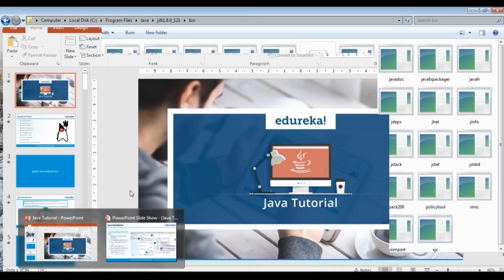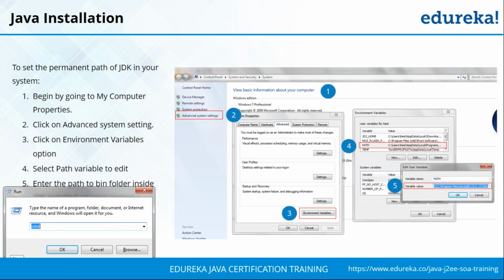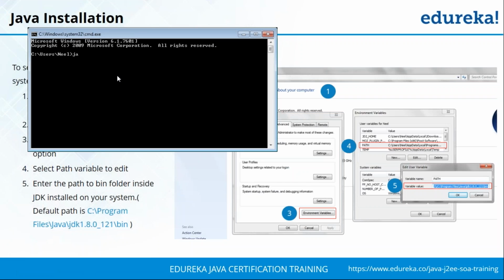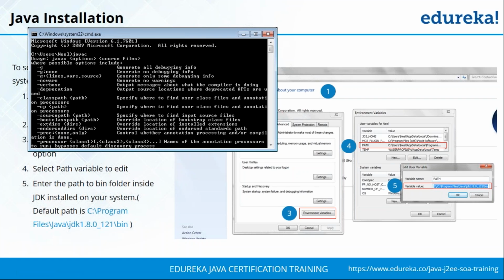And then to check out if your Java path has been set, just run your command prompt. That is, here just type javac. So by this what you're doing is that you're basically checking if your Java compiler has been set. Just press enter, and in case if you get these values as such, then the path has been set correctly. But in case if you are getting Java not found, then let me know, I'll be able to assist you accordingly.